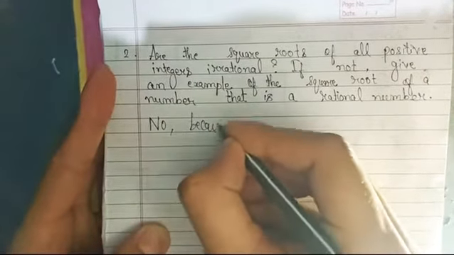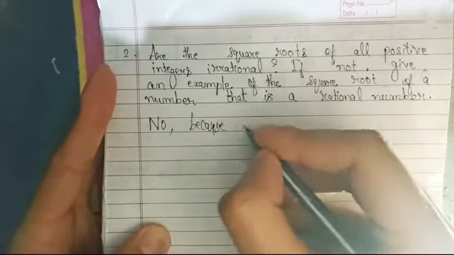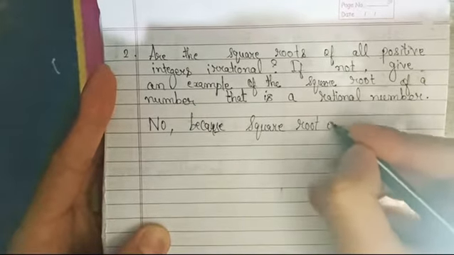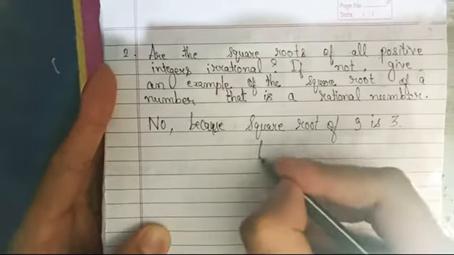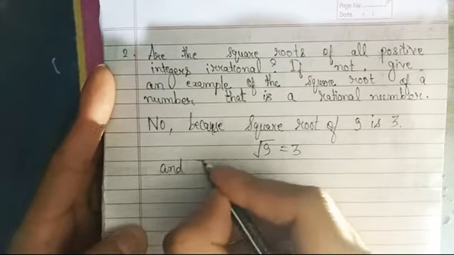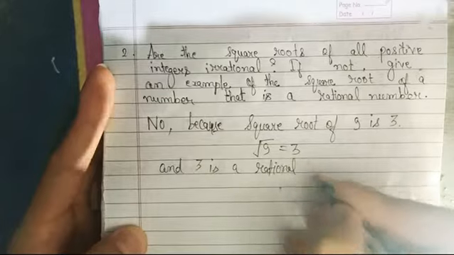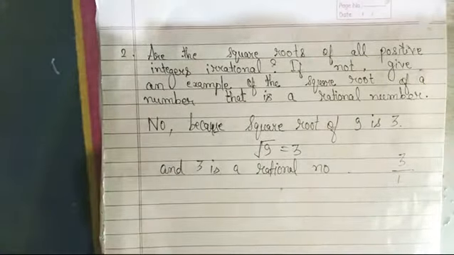because the square root of 9 is 3. Under root 9, the value is 3, and 3 is a rational number. How is 3 a rational number? Because 3 can be written as 3 upon 1, that means P upon Q form. So 3 is a rational number, so this statement is not correct.